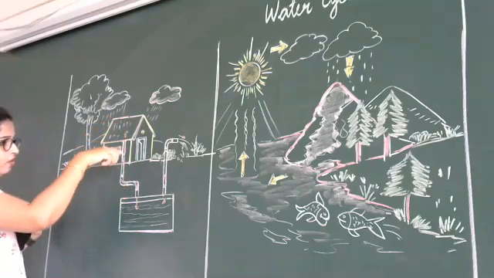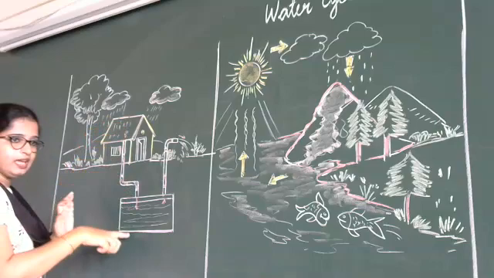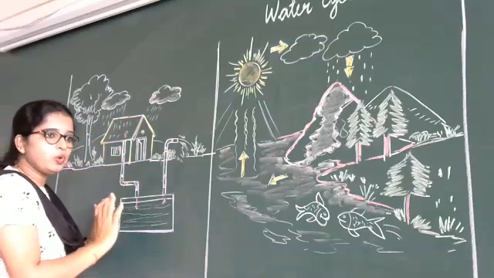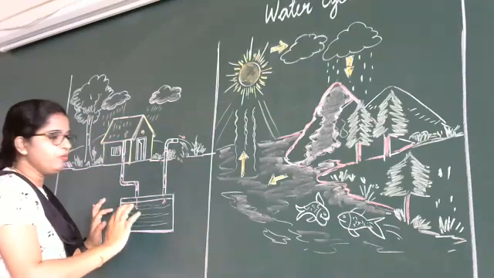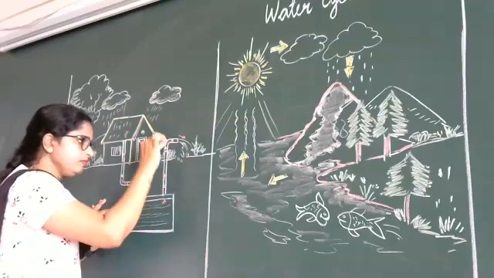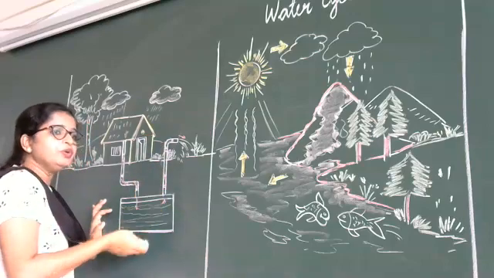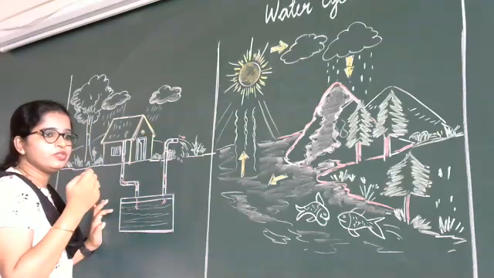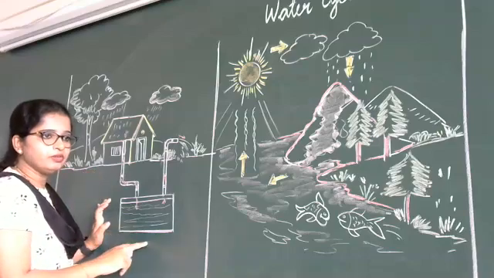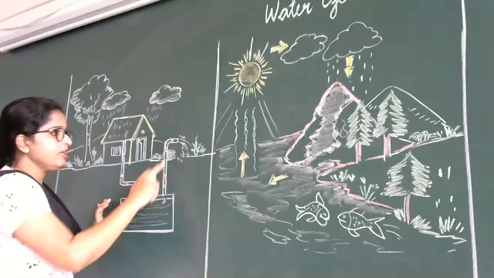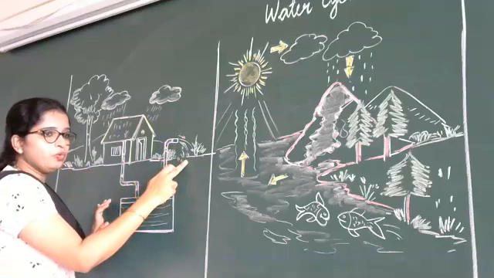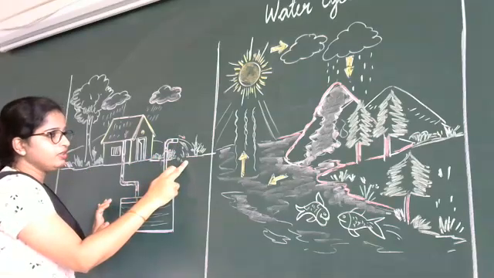So the rainwater goes directly to that tank, and it will be stored there. Whenever you want, you can fix one motor to pump the water which is stored in the ground.